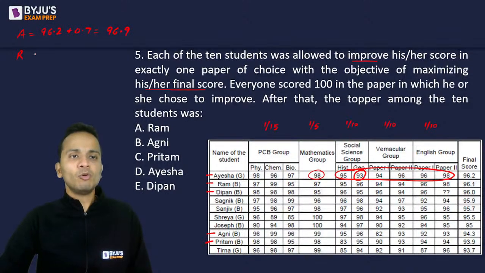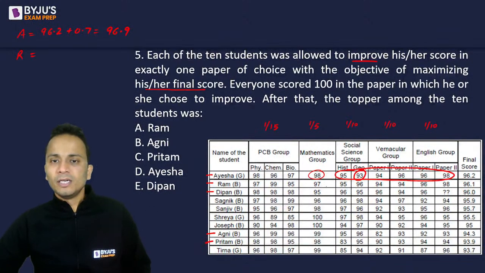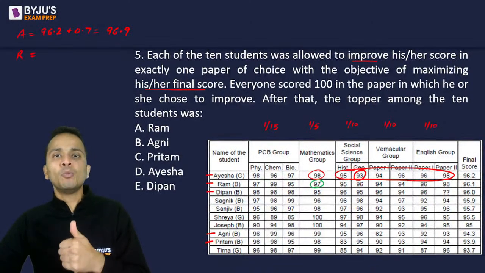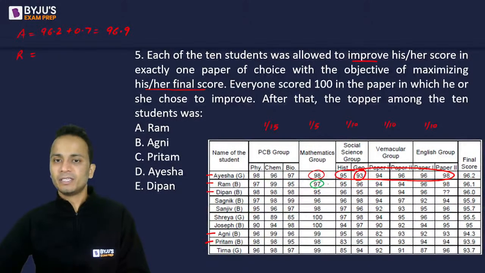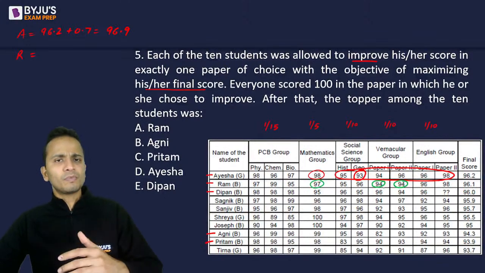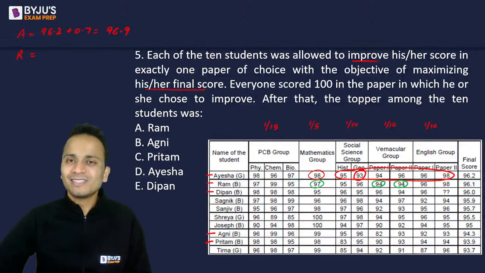Now let us talk about Ram, the next student. Now for Ram, increase in 3 marks in mathematics will increase the final score by 3 by 5. That is 0.6. I can keep it. Then out of the remaining subjects, if he will increase his marks in either paper of vernacular group, it will give him a margin of 6 marks. 6 divided by 10, again 0.6.